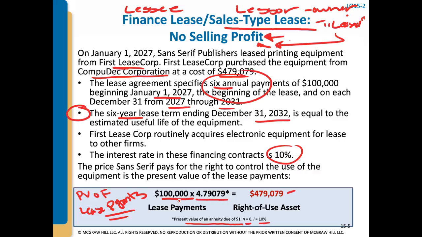And so the present value of the asset that's being leased is $479,079. If you're not familiar with how to calculate this present value of an annuity due, you need to go back and look at 3 specific videos: the present value of a dollar, present value of an ordinary annuity, and present value of annuity due. Okay, because these terms will keep coming up throughout the chapter.